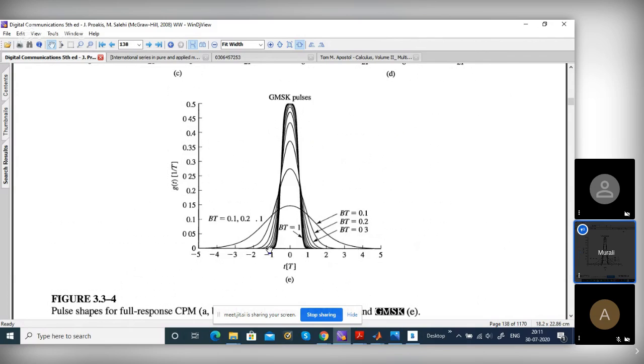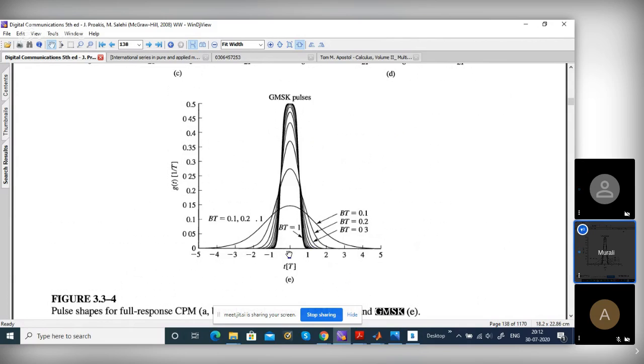Because infinite taps means we have to wait for infinite duration, and practically we cannot do that. It is like an IIR filter, and we convert it to an FIR filter. We cannot wait for infinite taps, and it's not worth it because most of the energy will be within plus or minus 1.5 T. They found that to be enough practically.